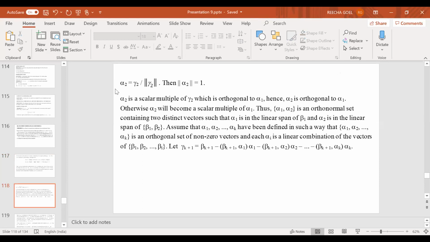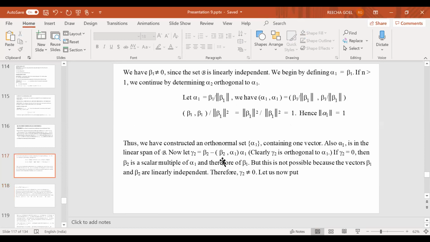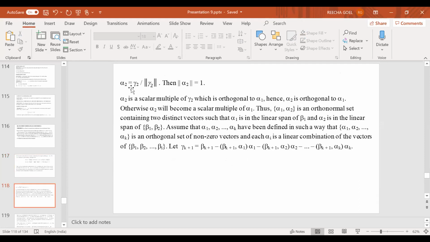So now I put alpha 2 to be gamma 2 upon norm of gamma 2, because this gamma 2 may not be of norm 1. It is of course a vector, but it may not be of norm 1. So to make it of norm 1, I just divide this by norm of gamma 2. So let me denote this by alpha 2 as gamma 2 upon norm of gamma 2.